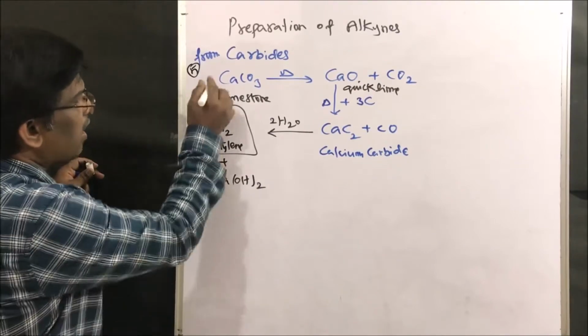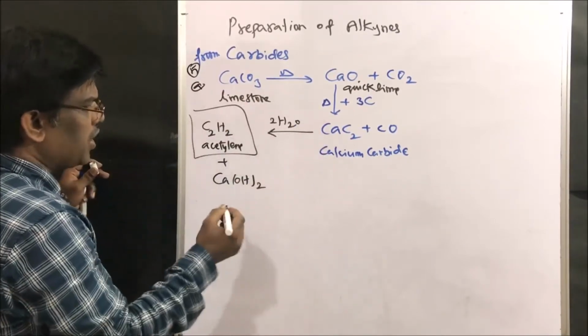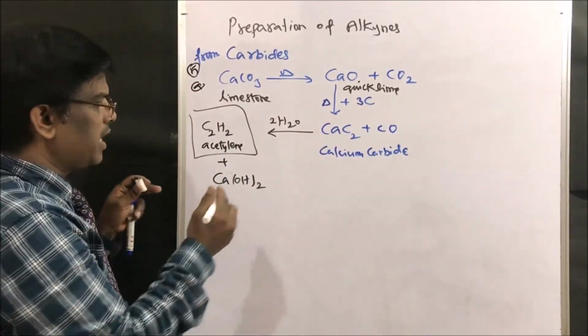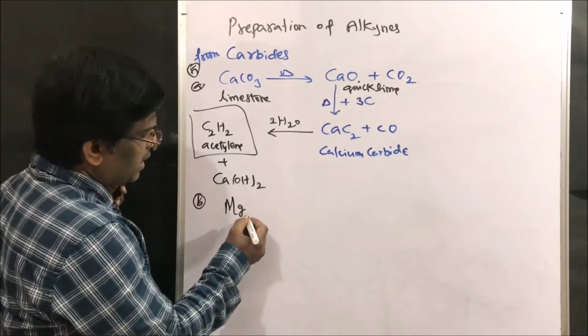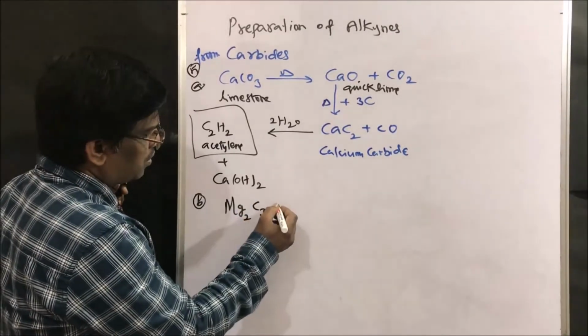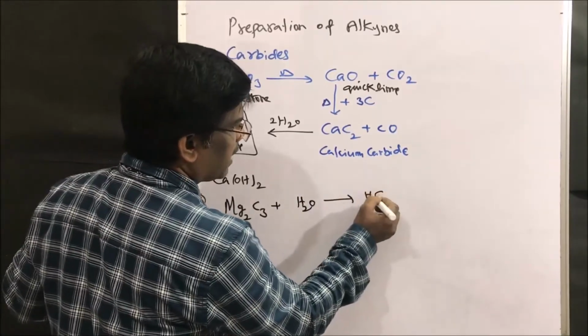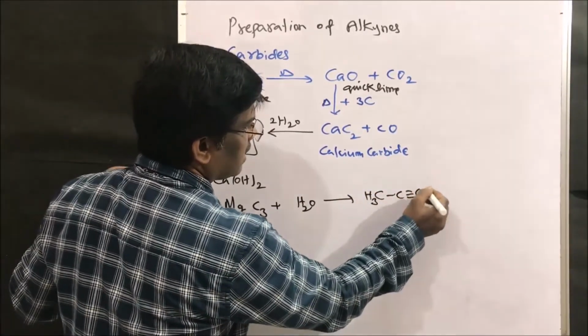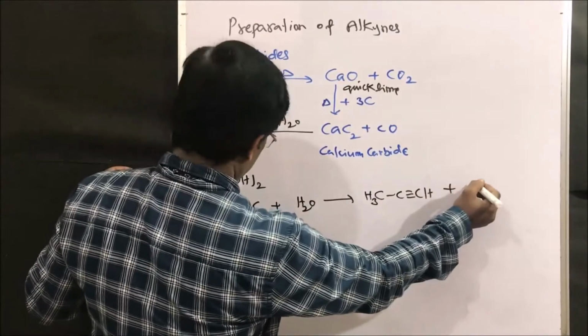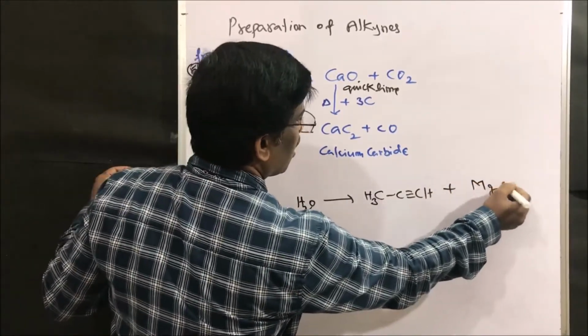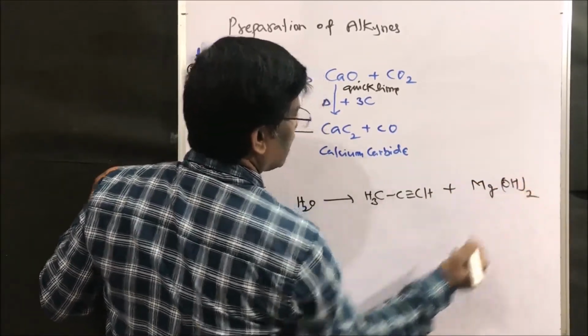Or instead of calcium carbide, magnesium carbide also can be used. Magnesium carbide with 4 H2O, we are going to get propyne, CH3-C≡CH, plus magnesium hydroxide taken twice.